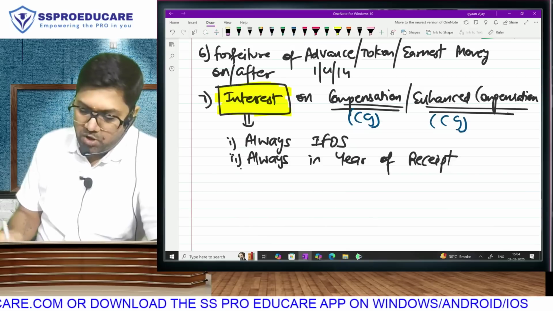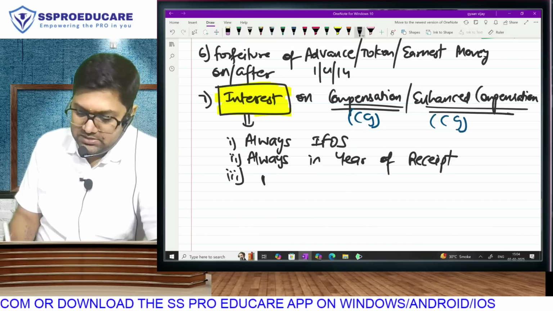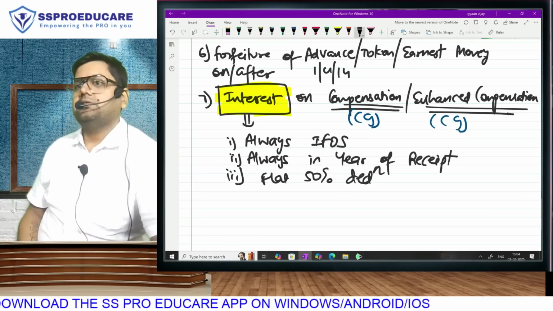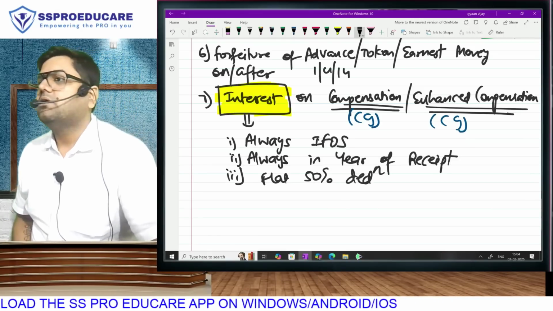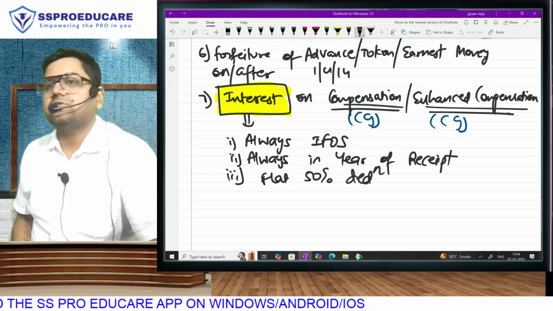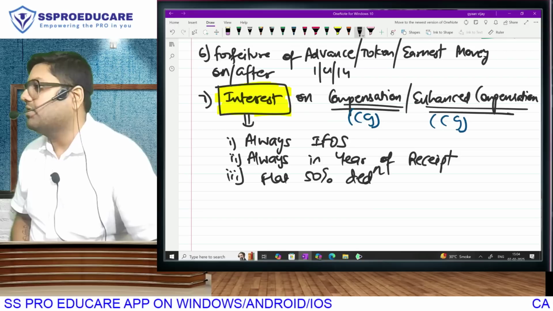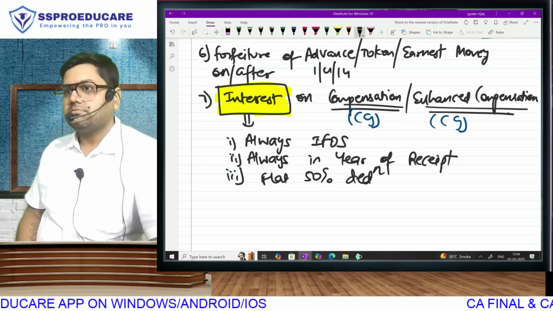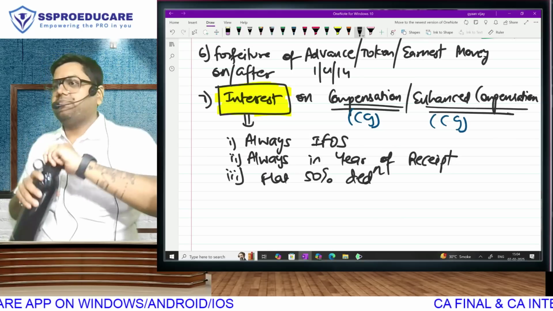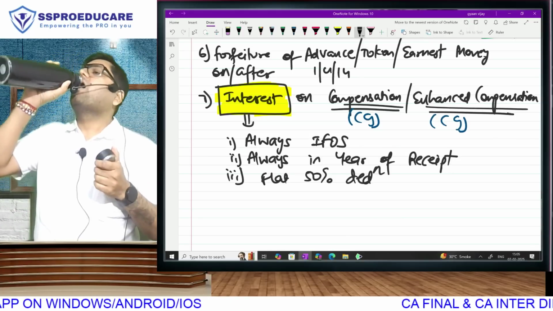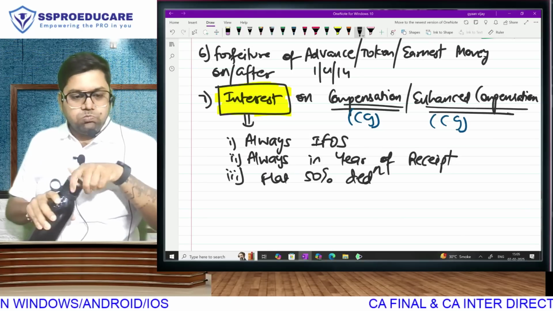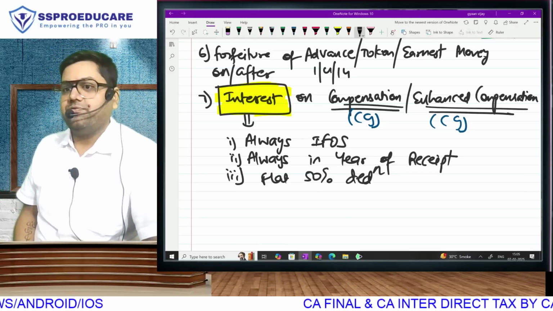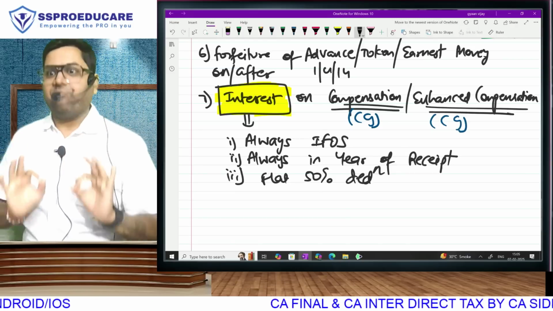So, we will make it fair for you. Don't worry. Whatever we will tax is only 50% of what you have received. If you receive 1 lakh, pay tax on 50,000. If you receive 2 lakh, pay tax on 1 lakh. If you receive 10 lakh, pay tax on 5 lakh. Only half will be taxable. We will give you a flat 50% deduction.